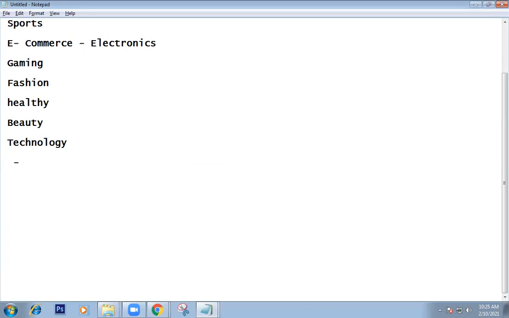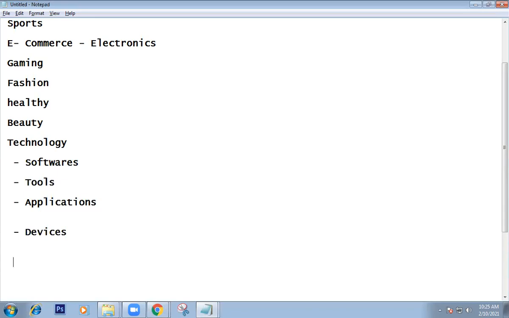Type softwares, then tools, then applications, devices.